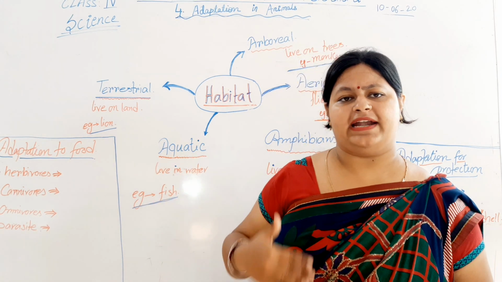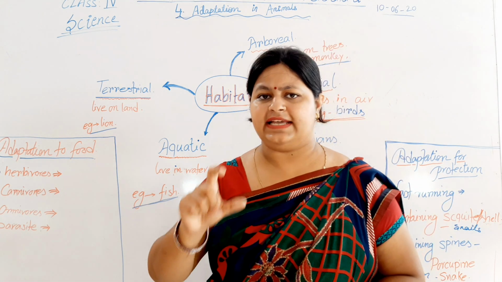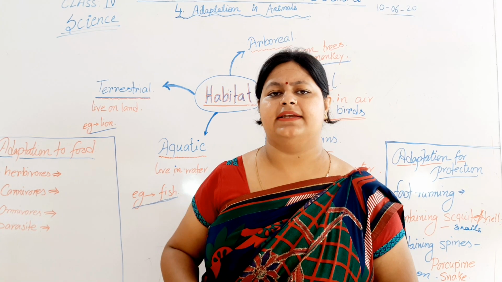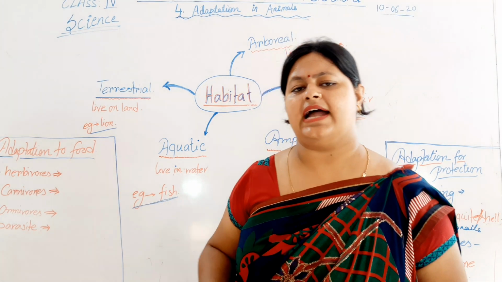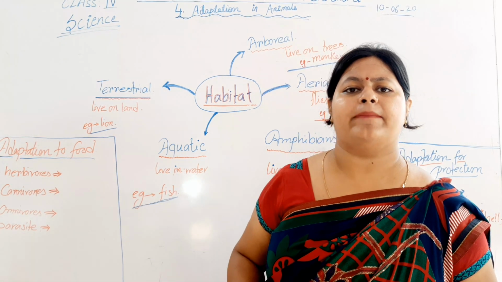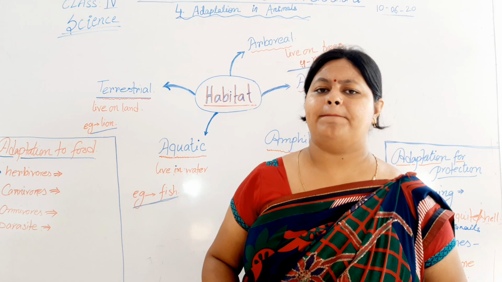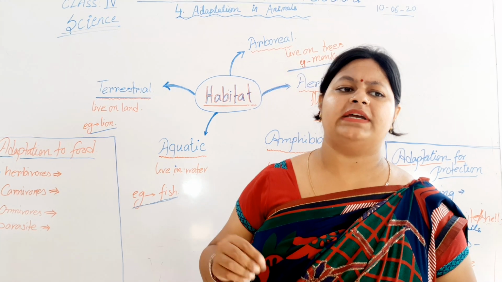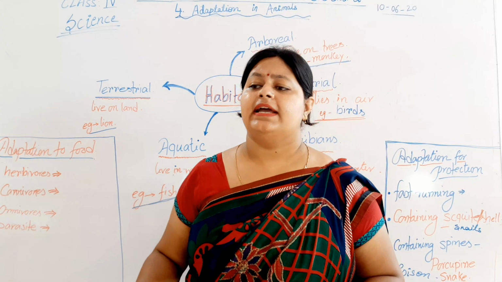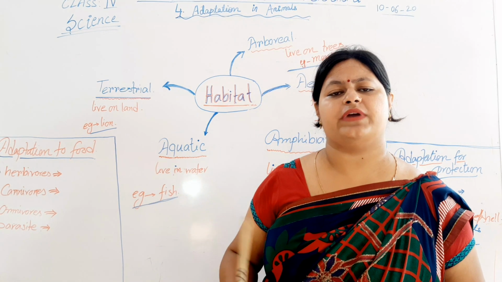They are adapted to the cold region and they have thick fur and a thick sheet of fat under their skin to adjust with the surroundings. For the second example, we will discuss the camel. If you have seen the camel, it has a hump on its back to store water, because in a desert area they cannot get water very easily, so they have to walk several miles to get water.